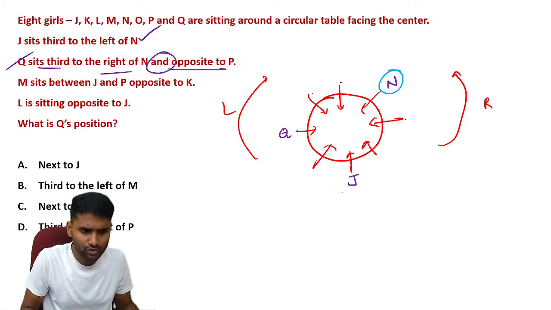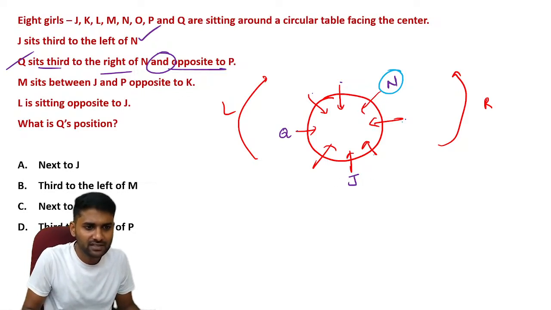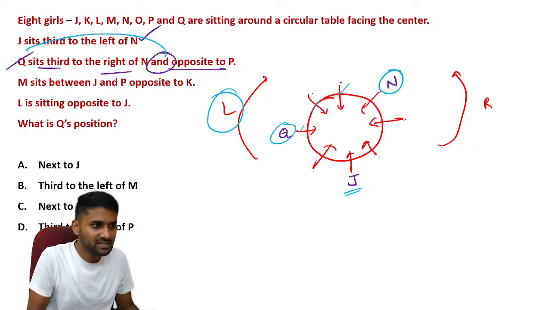You can assume any position, no issues. Now fix J: third left of N, so first left, second left, third left. I'm using this indication to fix J. After that, it is mentioned that Q is the third right of N: first right, second right, third right. Let's fix Q.